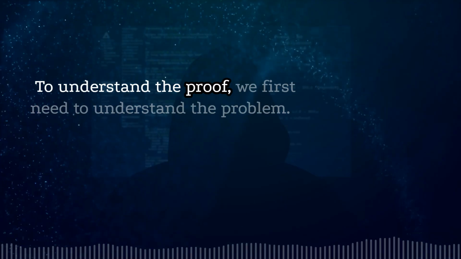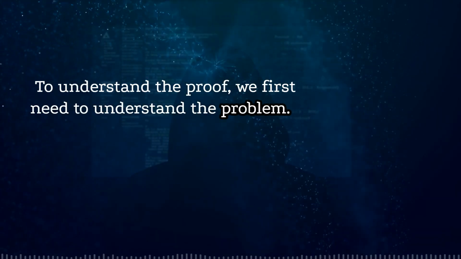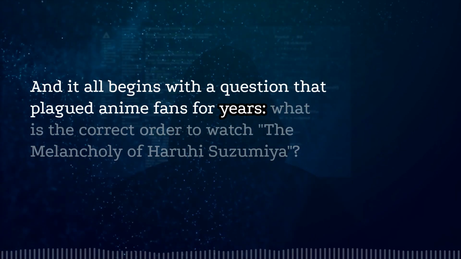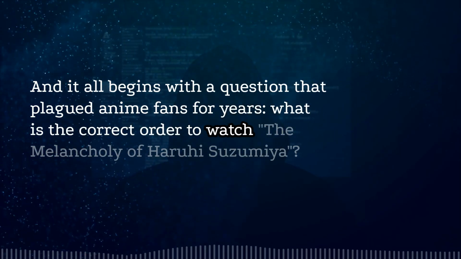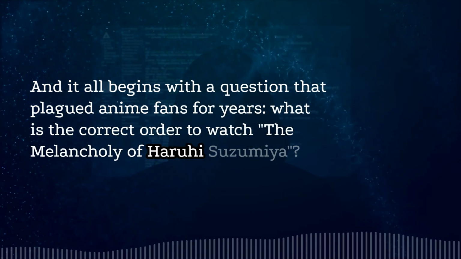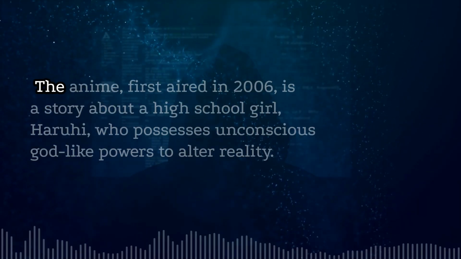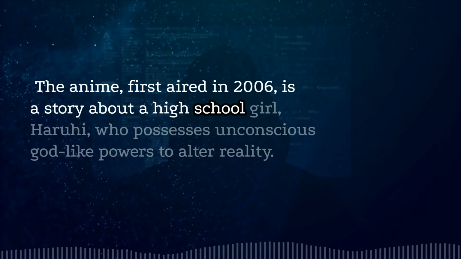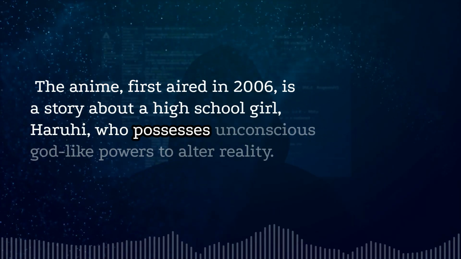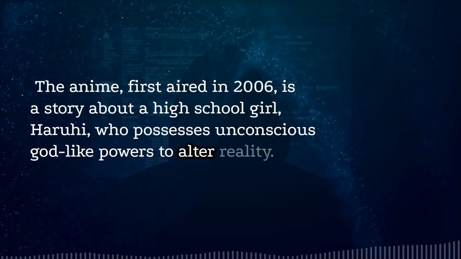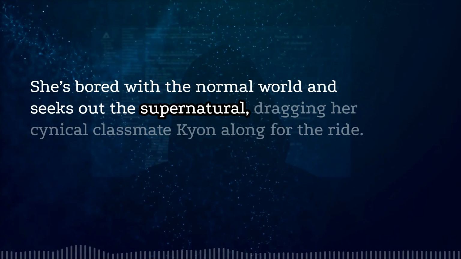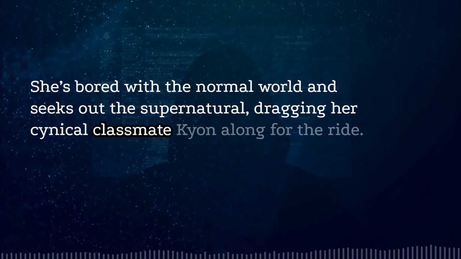To understand the proof, we first need to understand the problem. And it all begins with a question that plagued anime fans for years. What is the correct order to watch The Melancholy of Haruhi Suzumiya? The anime, first aired in 2006, is a story about a high school girl, Haruhi, who possesses unconscious godlike powers to alter reality. She's bored with the normal world and seeks out the supernatural, dragging her cynical classmate Kyon along for the ride.